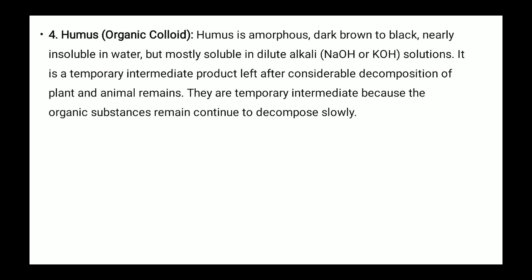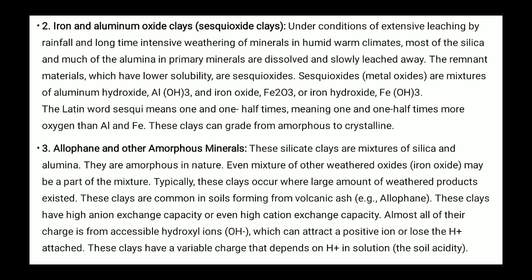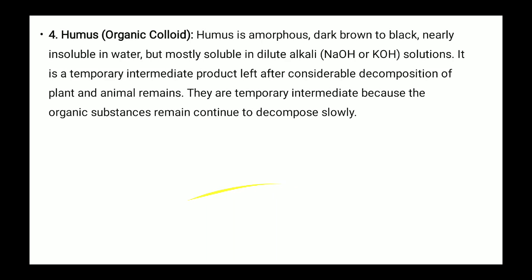So these are the four important types of colloids that we have discussed. The first is divided into three parts: 1:1, 2:1, and 2:2. Then another focus is iron and aluminum oxides, then allophane and other amorphous minerals, and lastly we discussed humus, or the organic colloids.